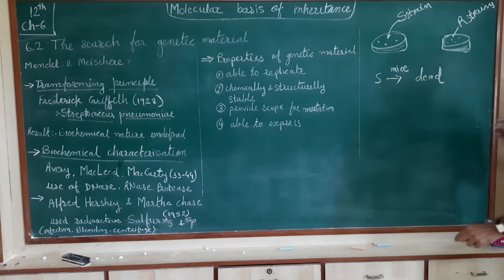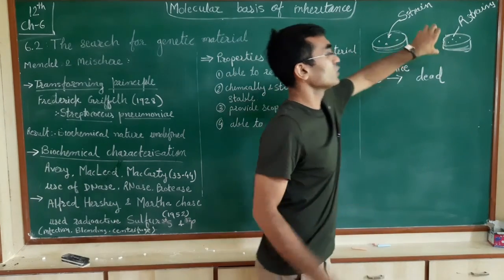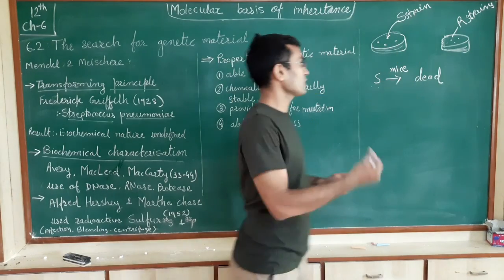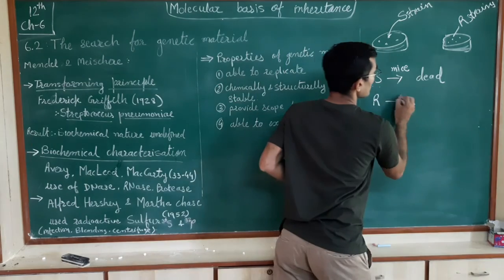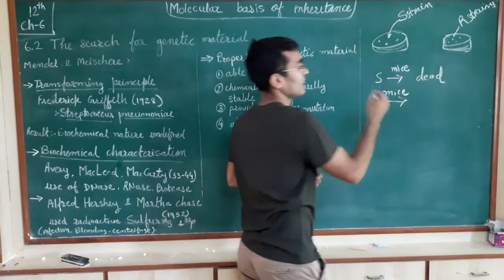In the second trial, he injected the R bacterial strain into the mice. When he injected the R strain, what happened? Those mice were alive.